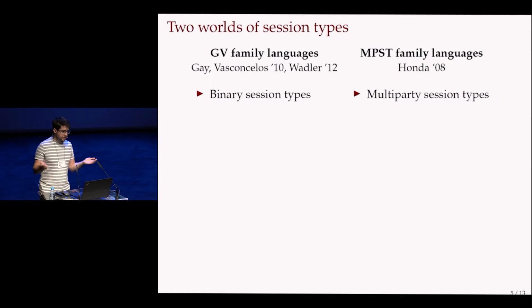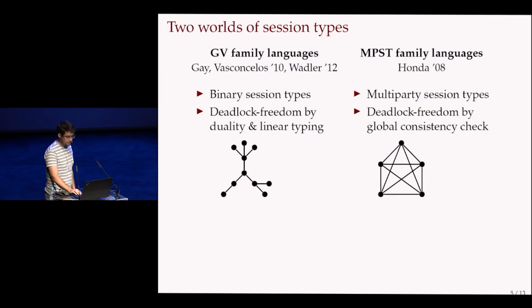A lot of research has been done about session types, but here I want to focus on two families of languages, the GV family on the one hand, and the multi-party session types family. The main difference is that GV has binary session types and the multi-party languages have multi-party session types. You may think that one is more general than the other, but that's not really the case. In GV, you get deadlock freedom, which is the main property that session type people are interested in, by this duality and linear typing. And then the configuration of processes looks like a tree. This tree shape is why you get deadlock freedom.